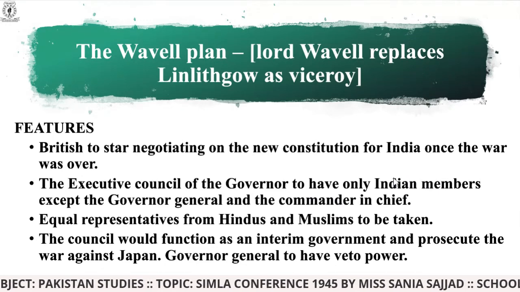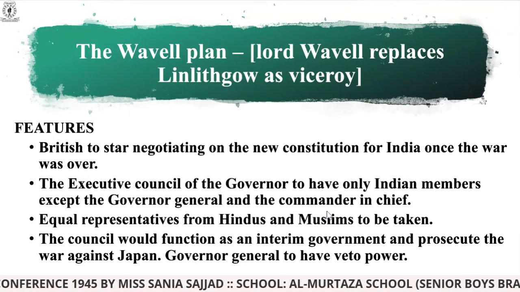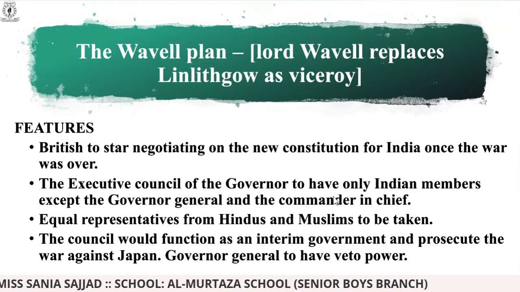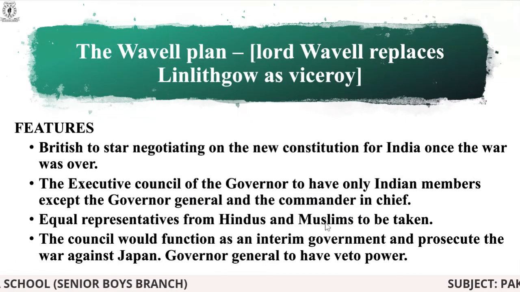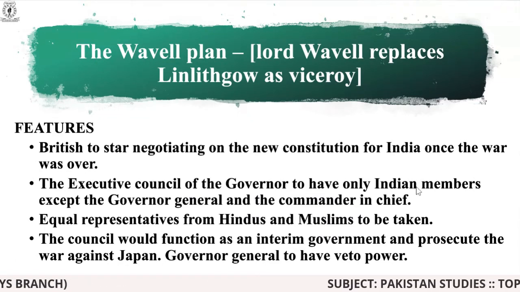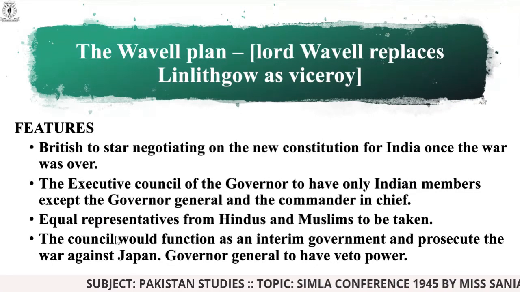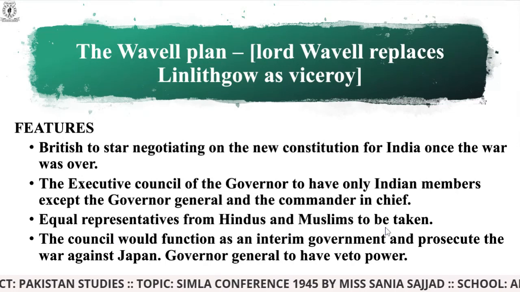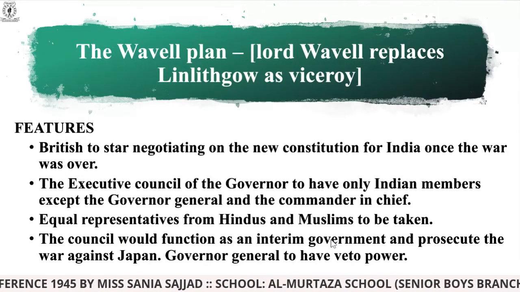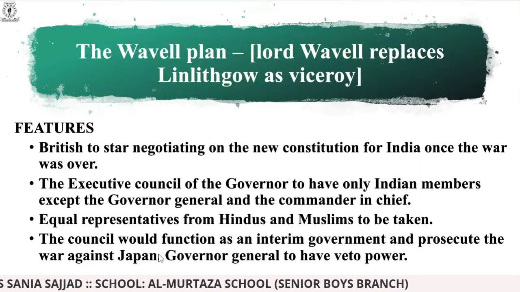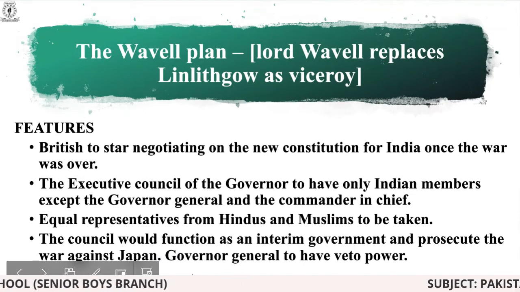But you can see that the higher bodies, it means Governor General and Commander in Chief, cannot be Indians. Governor General and Commander in Chief will be Britishers, and then the ranks below them can be allotted to the Indian members. Equal representatives from Hindus and Muslims to be taken. It means both of them would be divided equally, and the representatives would be taken from them. Then the council would function as an interim government and prosecute the war against Japan.